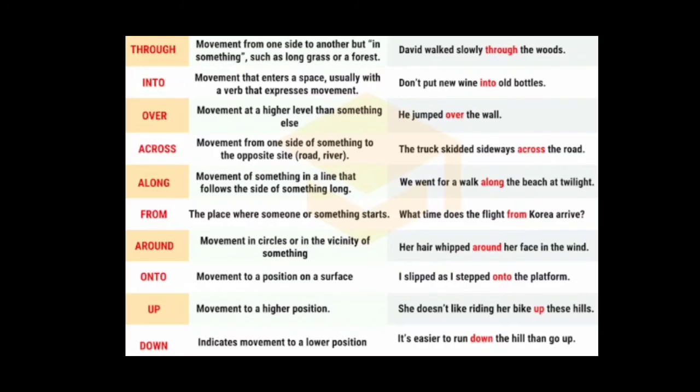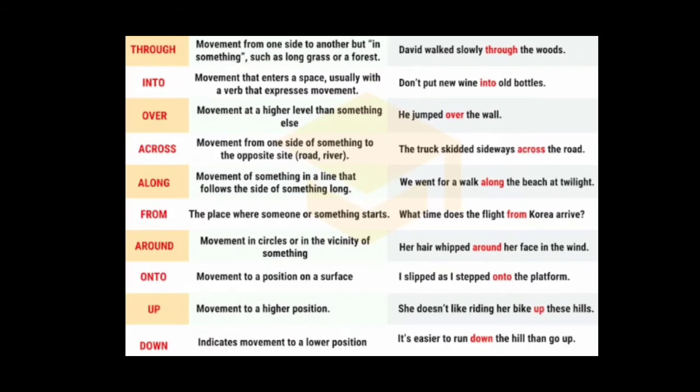The next one is from. The place where someone or something starts. The starting place, we can say in starting place. So look at the example. What time does the flight from Korea arrive? From. That is the starting place.